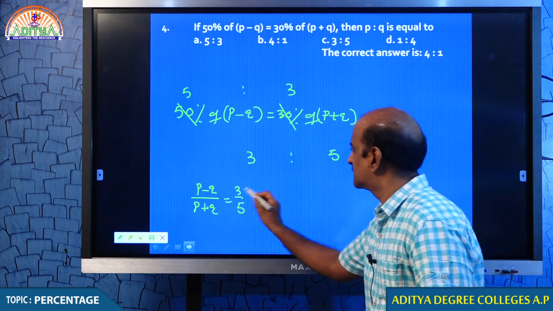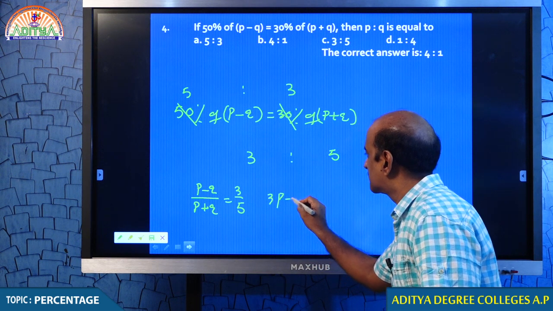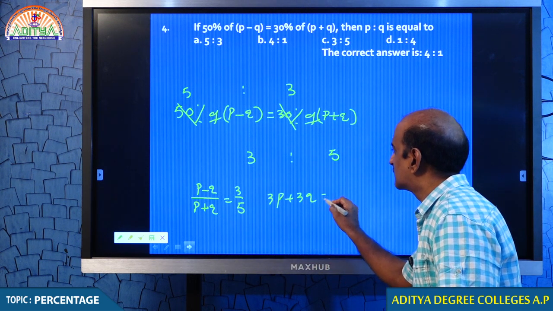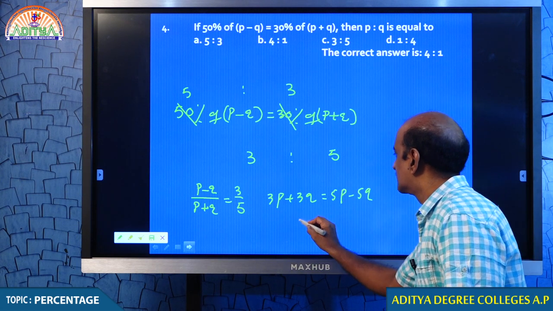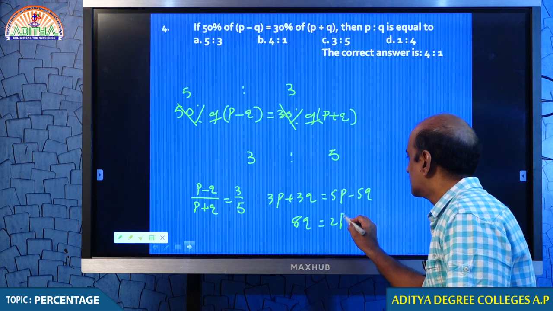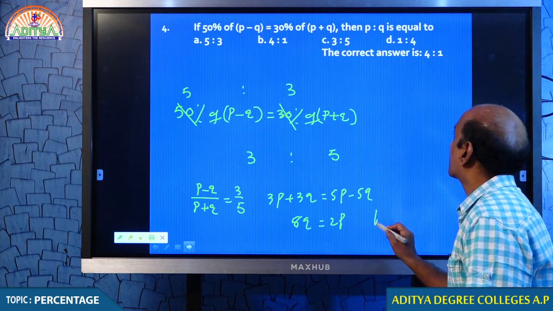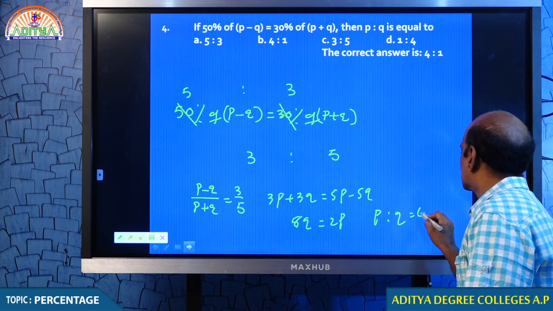But it is easy. Come on, students, solve this. Cross multiply. 3P plus 3Q is equal to 5P minus 5Q. Therefore, 8Q is equal to 2P. Therefore, P is to Q is equal to 1:4.